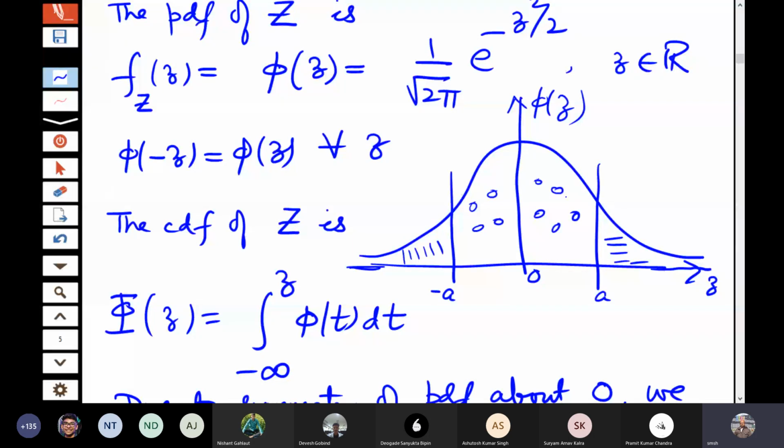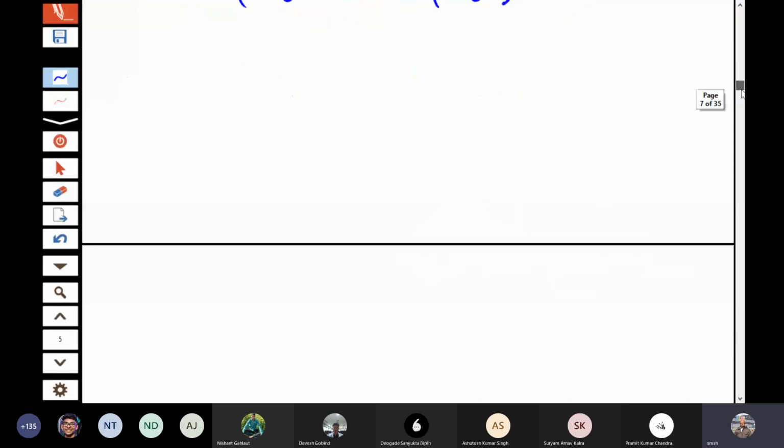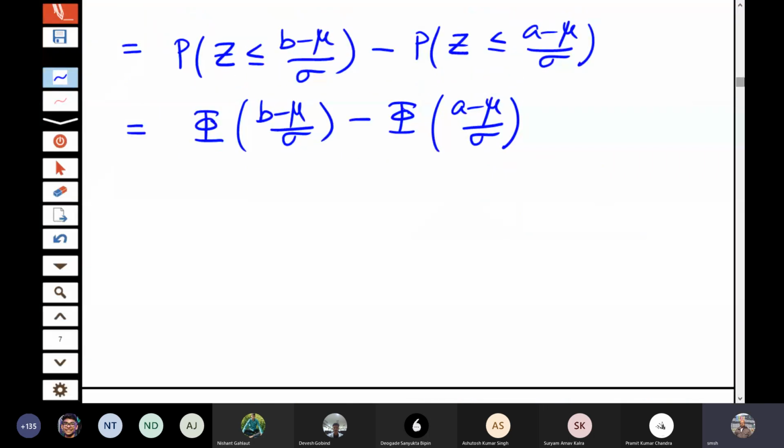So let us look at it from the point of view of a standard normal table, and then let us look at the interpretation for the general normal distribution. Let Z follow a normal 0, 1 distribution. If you have any other device, you can easily see the tables of the standard normal distribution. It is given in every book of statistics. If you see towards the end, the tables of the standard normal distribution are there.